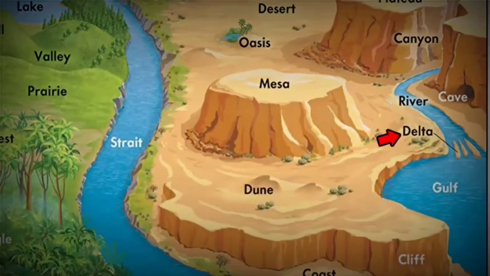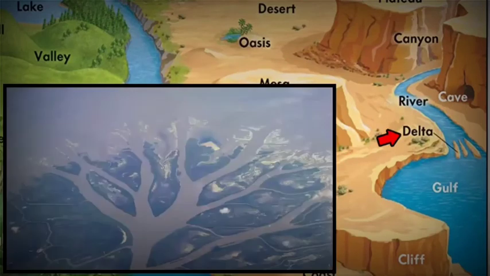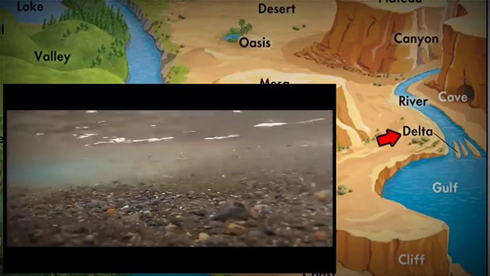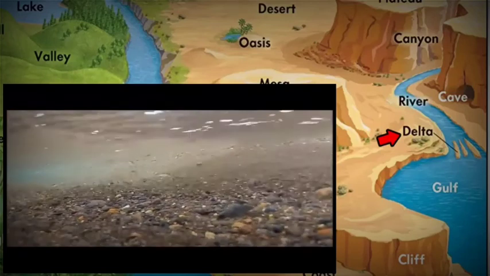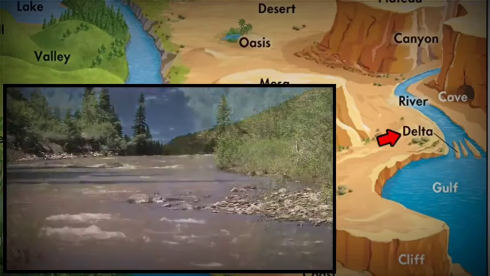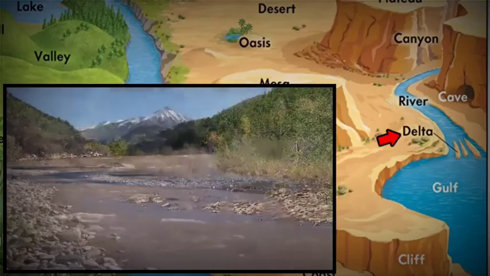The next one is delta. Now this is called river delta. These are landforms created by deposition of sediment that is carried by a river. We know that when rivers flow, it carries a lot of sediments and rocks. The greater the flow, the more sediment it will carry. As soon as the flow of the river slows down, sediments in rivers get deposited.